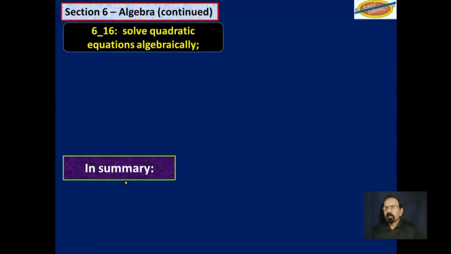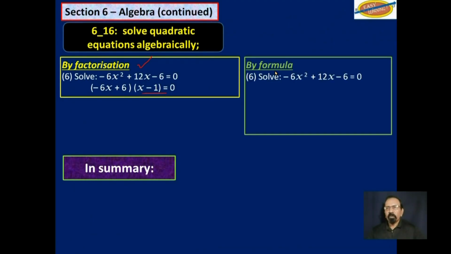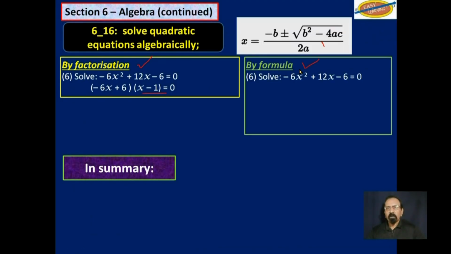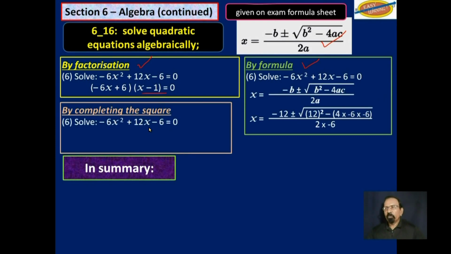In summary, solve quadratic equations algebraically. We can use factorization like this. We can use formula like that. And we could complete the square like this. For the time being, we will stay with those three. Later on, we will learn about using graphs to solve not just quadratic equations, but to solve simultaneous equations.